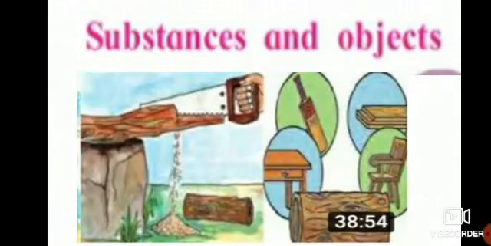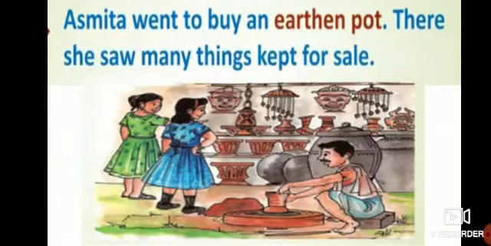Now we will continue with the topic substances and objects in the second part. So let's start the second part of this video. Observe this picture. This is an example. There is one girl called Asmita. Asmita went to buy an earthen pot.